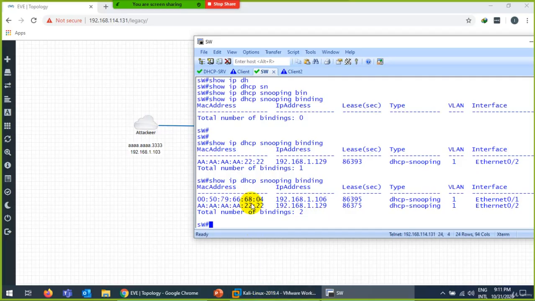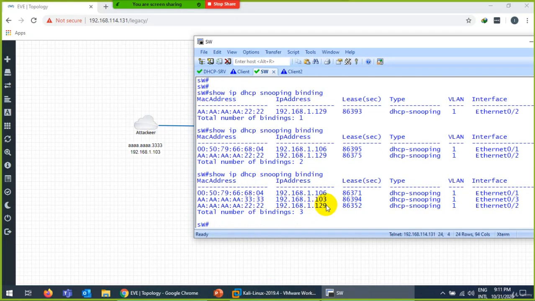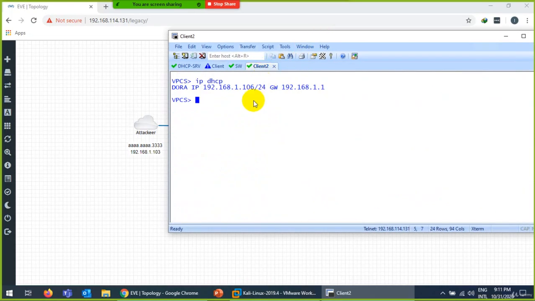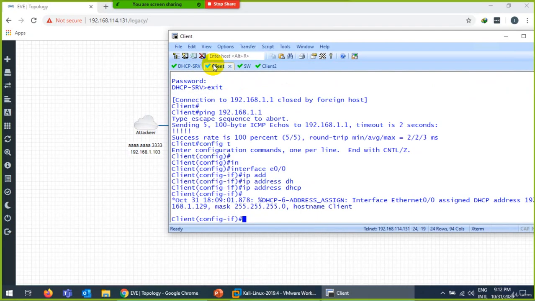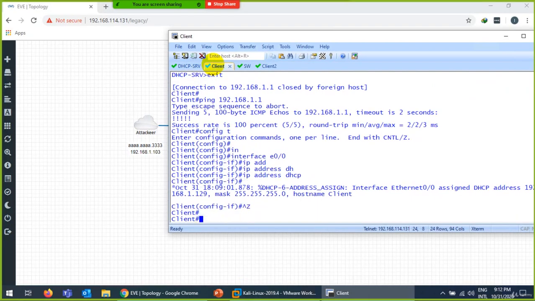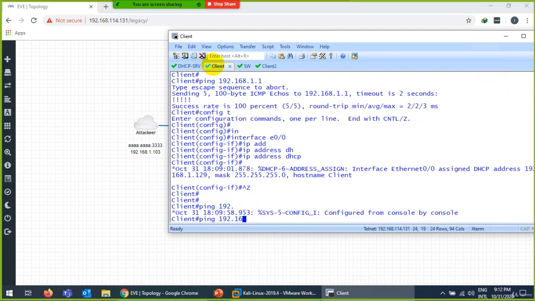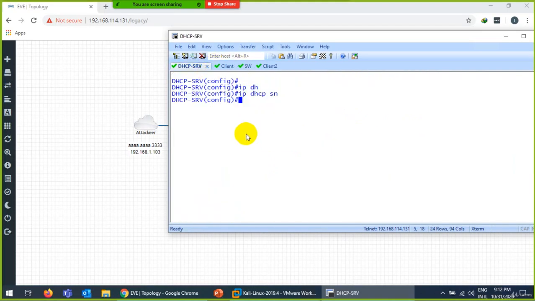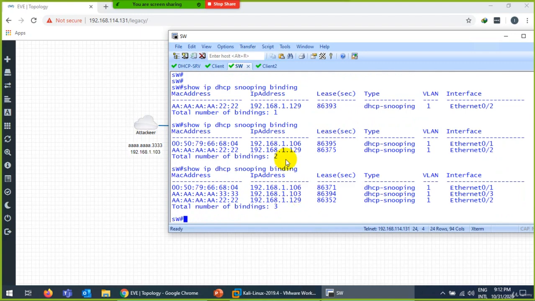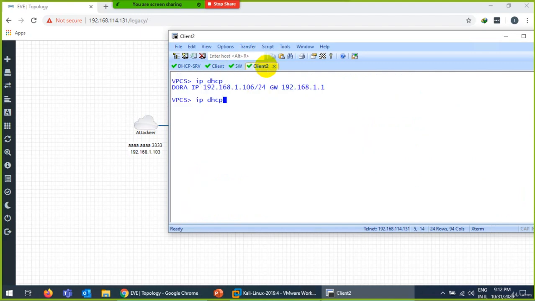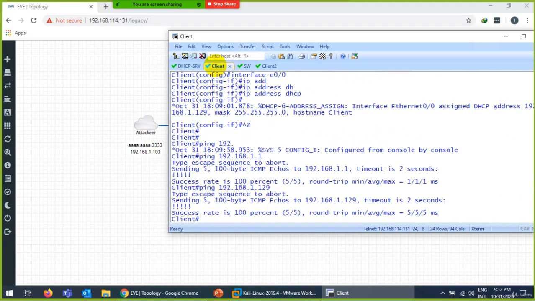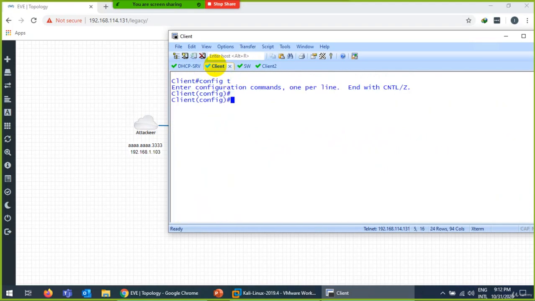Fconfig, and let's see if it's here or not. Yeah, so 33 is also here. Now do some changes. Either we will do that attack, it will not work. But anyway, let me go to this client. Can I ping 192.168.1.1? Yes, I can ping. Can I ping the other IP, 129? Yes, I can ping. Let me change my MAC address.